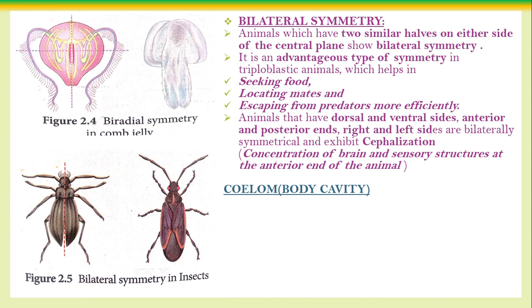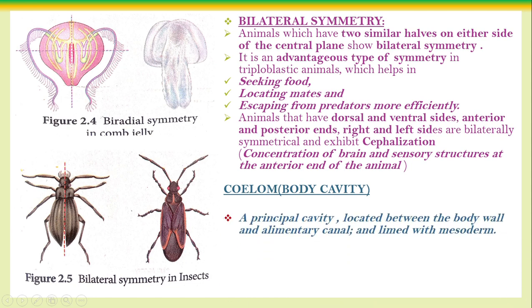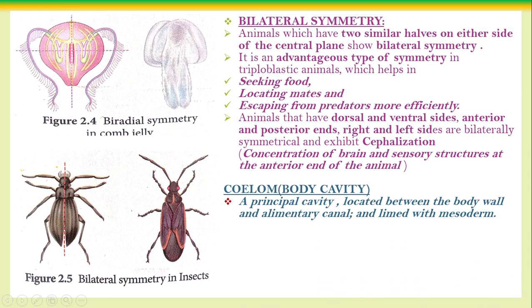Coelomic animal, we say. Now when we say coelomic animal, the body cavity forms. Look at the body cavity. The principal body cavity is located between the body wall and the alimentary canal. A cavity forms between the outer body wall and the alimentary canal, the digestive canal at the center. That is called the coelom, which is lined with the mesoderm.